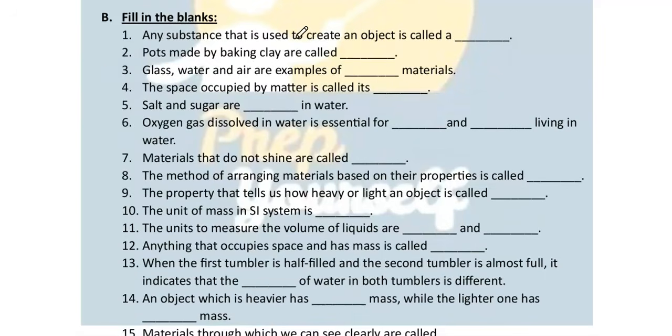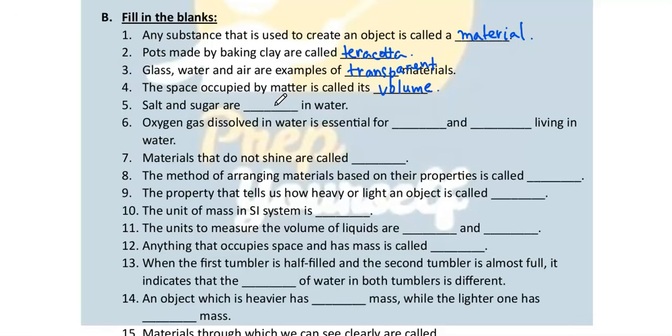Any substance that is used to create an object is called a material. You can also call it a matter or a material. Okay. Pots made by baking clay are called terracotta. Glass, water, and air are examples of transparent materials. You can see through them. So transparent. The space occupied by matter is called its volume.